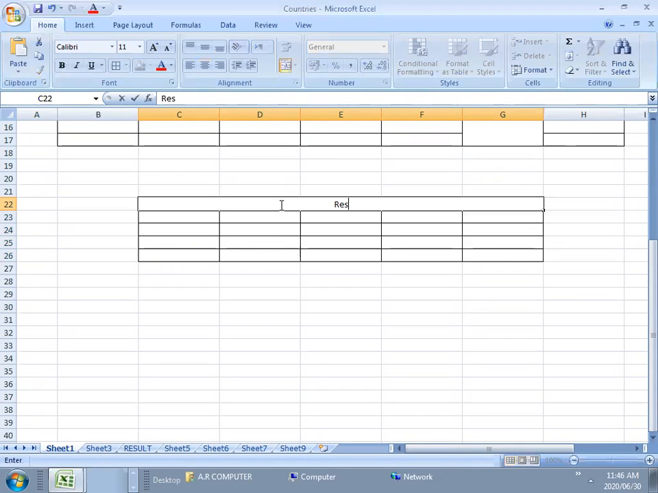Result sheet, result, better class result sheet. Hold on. Yes, class result sheet. Class result sheet, right? Class result sheet.